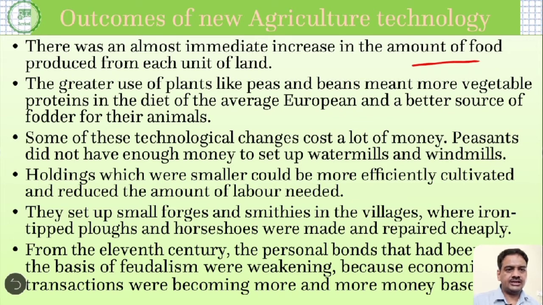As a result, a better diet was available for the people. The greater use of plants like peas and beans meant more vegetables and proteins in the diet of the average European. As a result, it was a better source of food. And secondly, the fodder also increased, and that was also good for the animals. So this better food given to the people led to the increasing lifespan of the common man. As a result, population started increasing in Europe.